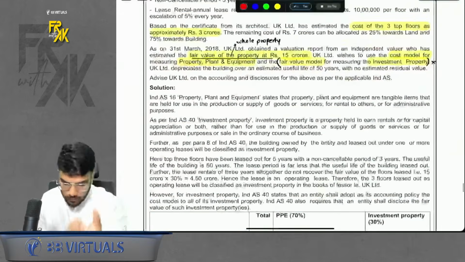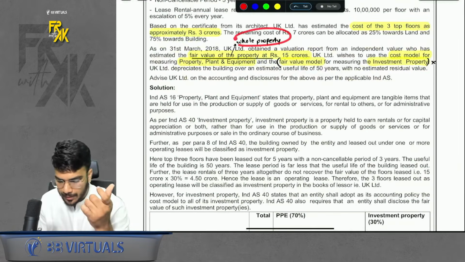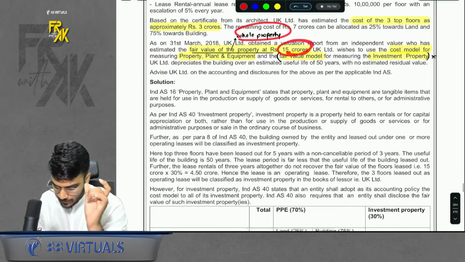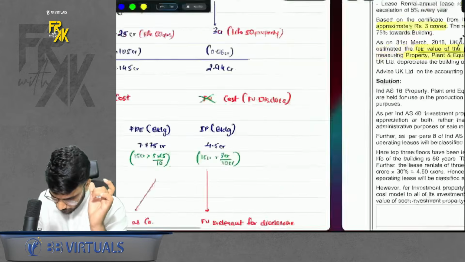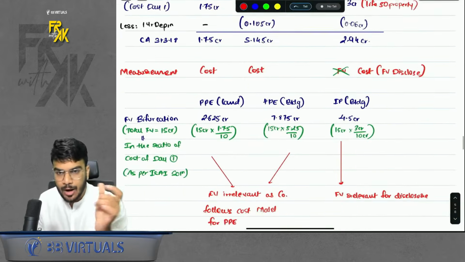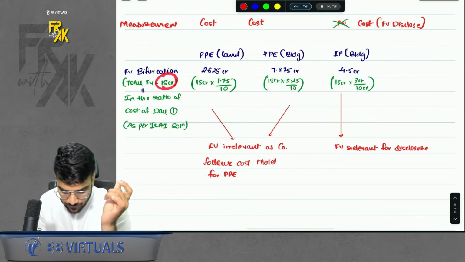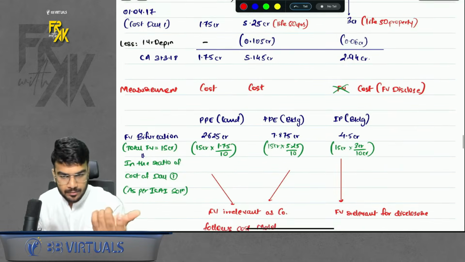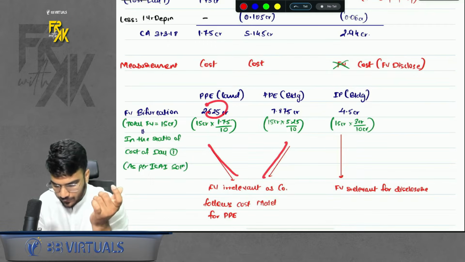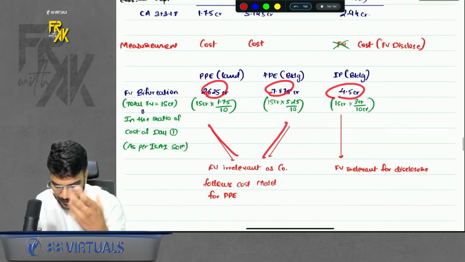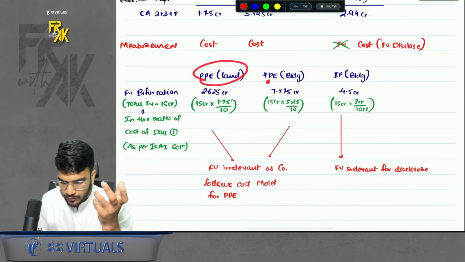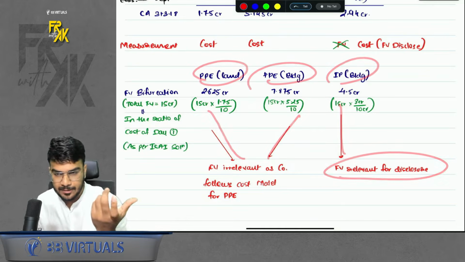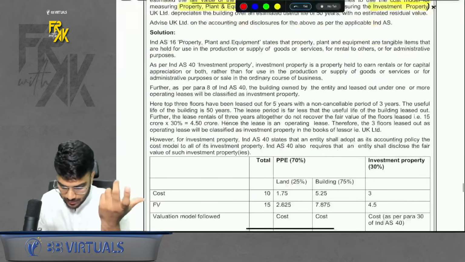Okay, so fair value was given, but the fair value of total property was given as 15 CR. I wanted to bifurcate between all the elements, between the land element, between the building element. So how do I bifurcate it? I bifurcated the total fair value in the ratio of cost on day one. So we got the fair value of respective parts. Ideally, the fair value of these two parts is irrelevant, but the fair value of the IP part is relevant for disclosure purpose. Simple. This was question number 1 done and dusted.